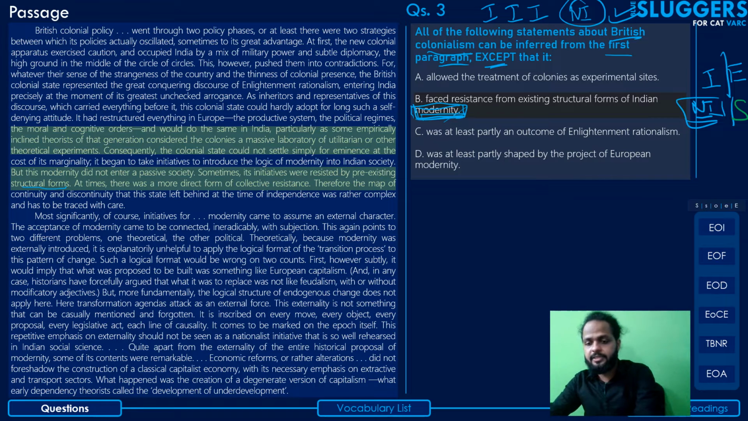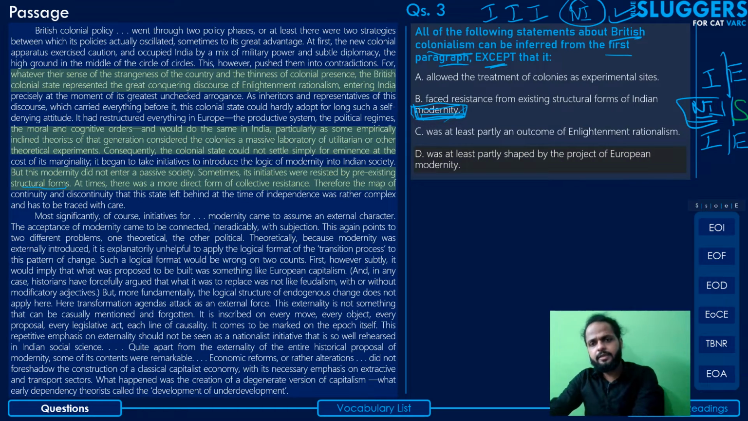Okay, we'll still check the rest of the two options. Option C says British colonialism was at least partly an outcome of Enlightenment rationalism. Yes, the author has said that it represented the great conquering discourse of the Enlightenment rationalism. So yes, we can infer this. This is also correct, can be inferred and can thus be eliminated.